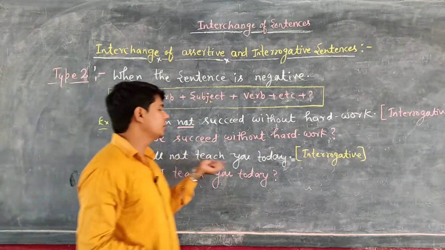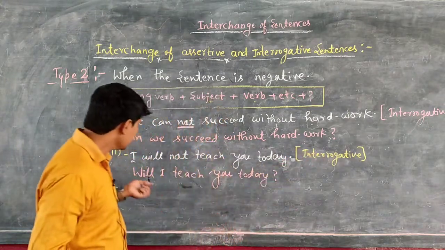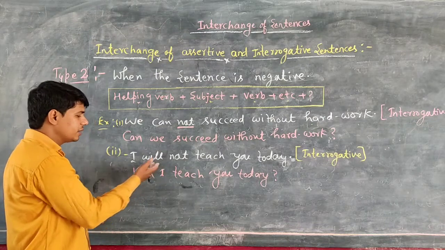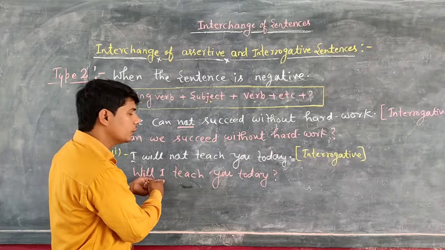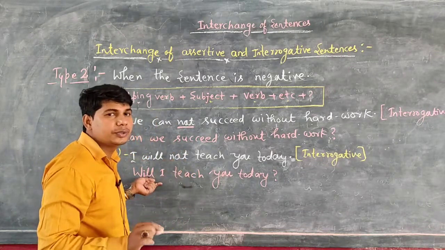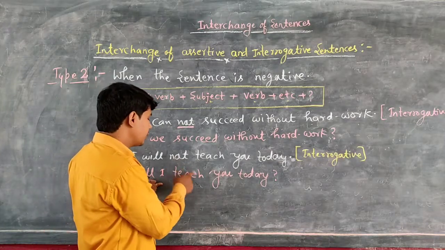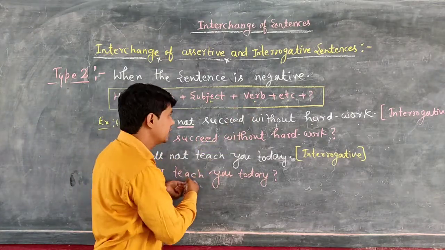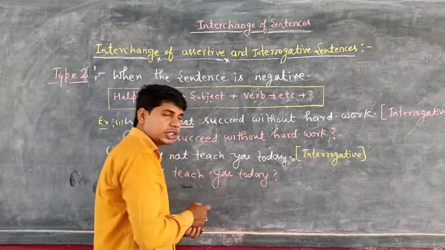I will not teach you today, and now you have to change into interrogative one. So very first you will mention helping verb. So what is the helping verb? That is will. After that subject. So what is the subject? I. Then you know the sentence is already in negative, so while you change into interrogative, you will not use negative word not. So I have not used here not. Then what will come? That is verb teach, remaining word you, today, and at last mark of interrogation.